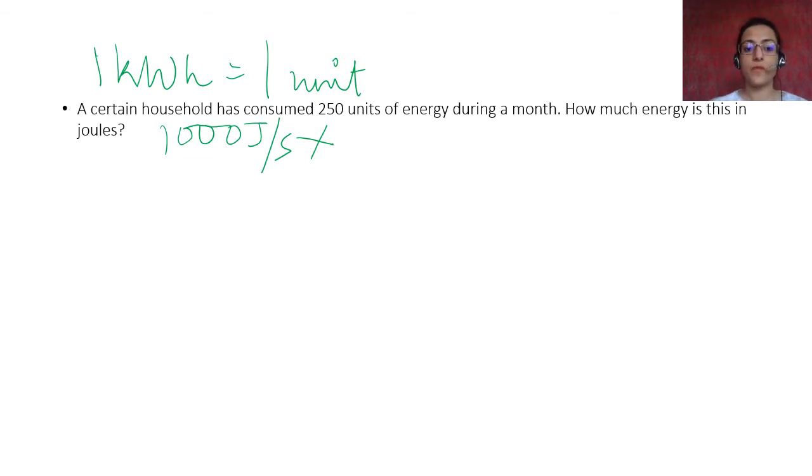Okay, so here we have been told that in a month they have consumed 250 kilowatt hours. How much is this energy in joules? Now for 1 hour, you remember 1 kilowatt hour is how many joules? 3.6 into 10 raised to power 6 joules. Please remember this. So what is the answer for this?